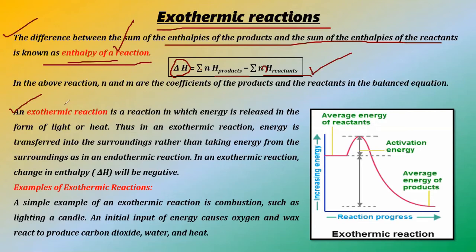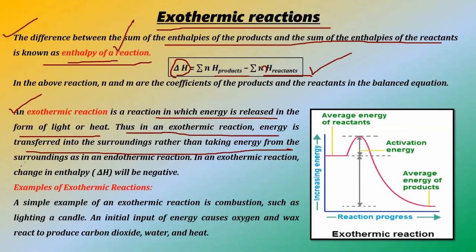Okay, now what is an exothermic reaction? An exothermic reaction is a reaction in which energy is released. This is one of the most important points, and it is released in the form of heat or light. Thus in an exothermic reaction, energy is transferred to the surroundings rather than taking energy from the surroundings. So you are being noble, you are just giving out energy, and if you give out energy, the process will be an exothermic reaction. Okay, and delta H will be negative.